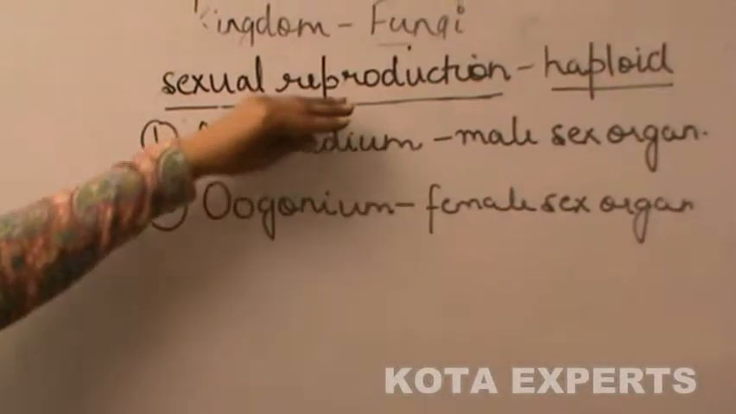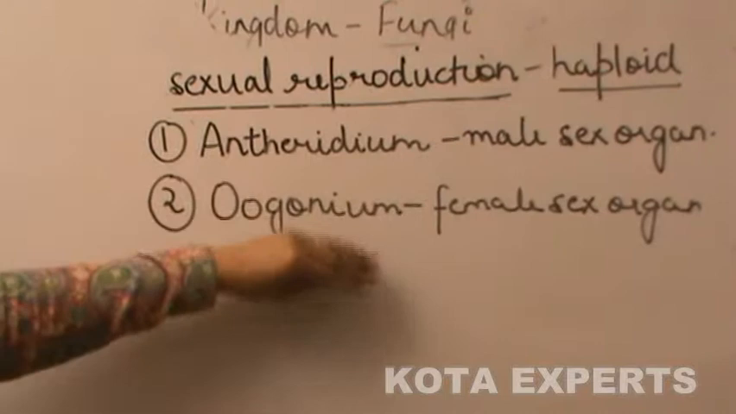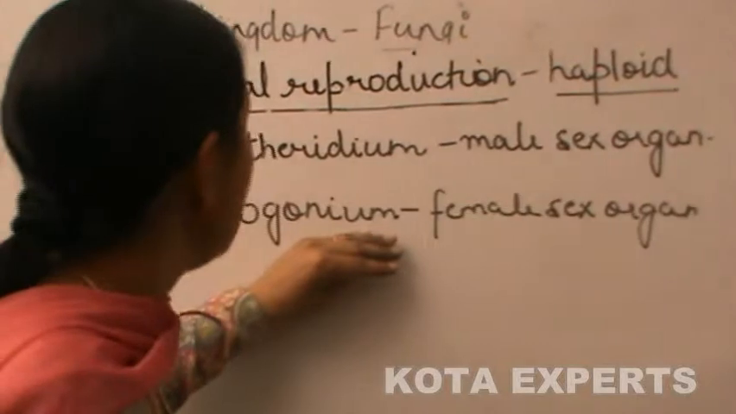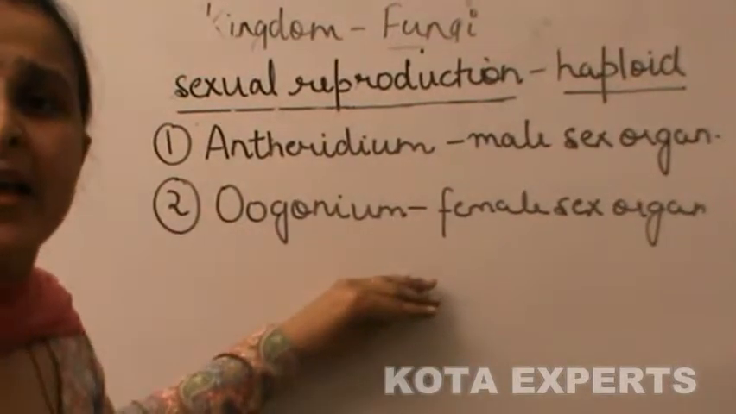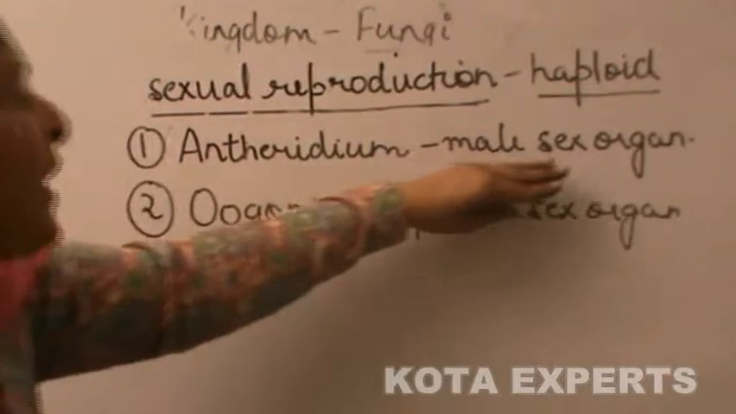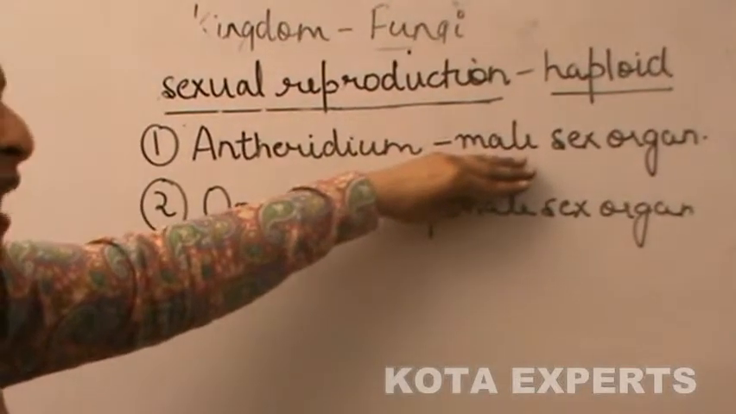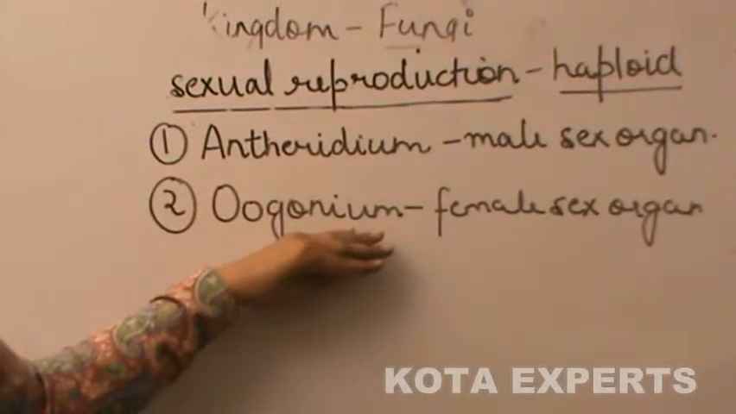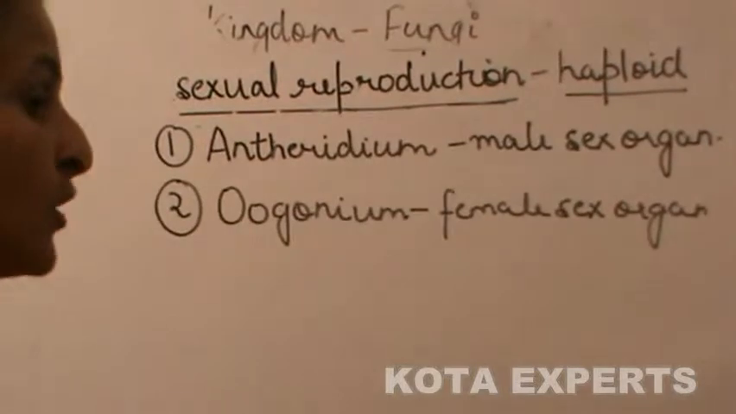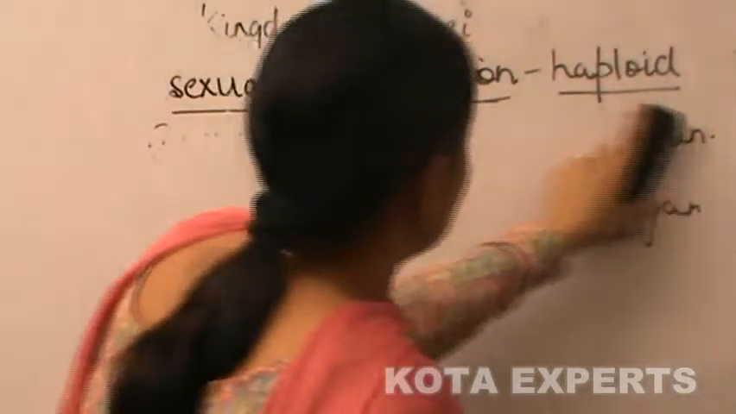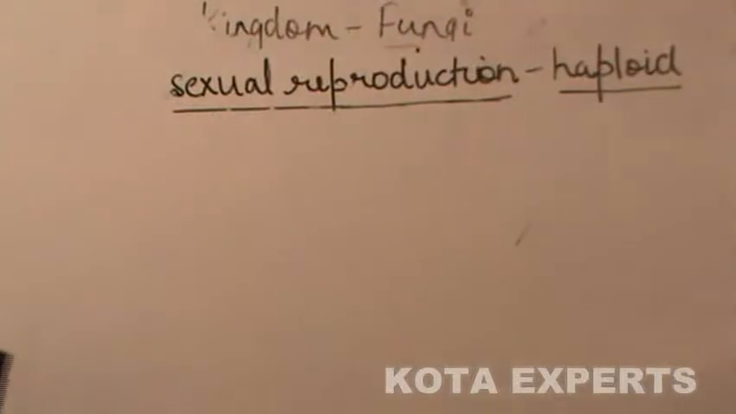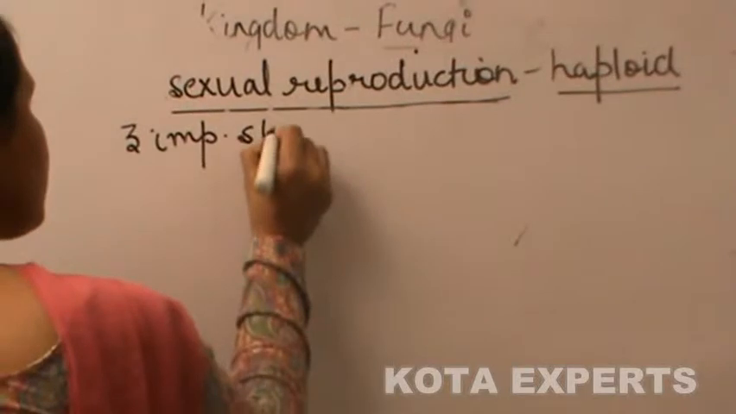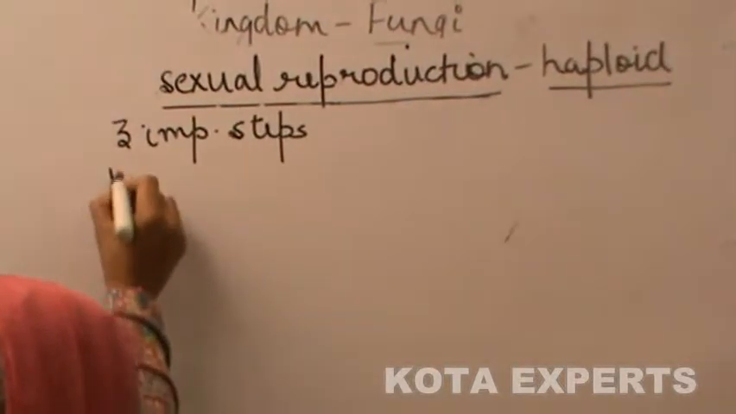During sexual reproduction, the two sex organs, antheridium and oogonium, form the male and the female gametes. Male gametes are formed inside the antheridium, and the female gamete is formed inside the oogonium. There are three important steps in sexual reproduction.